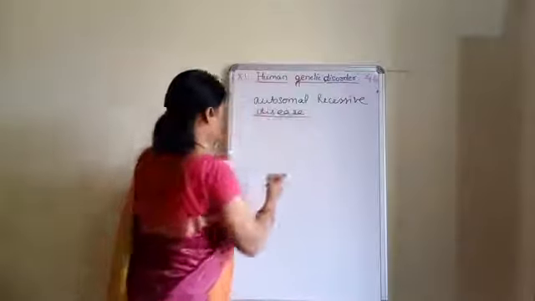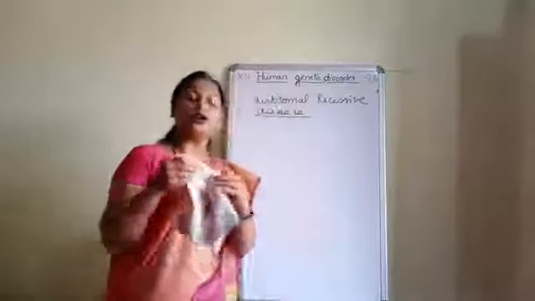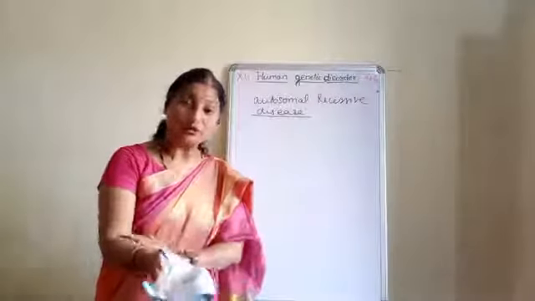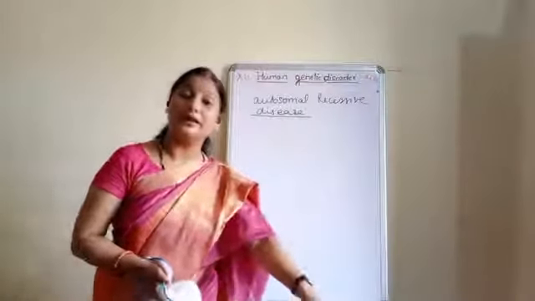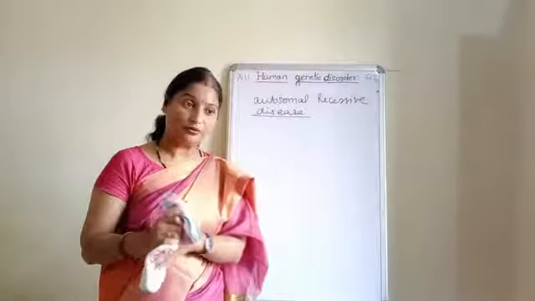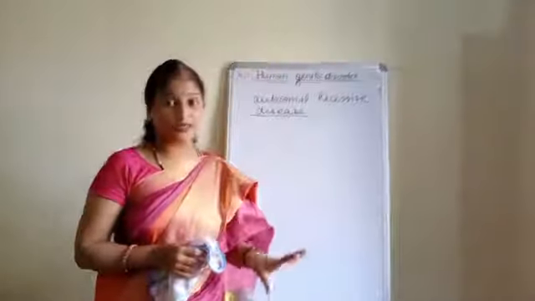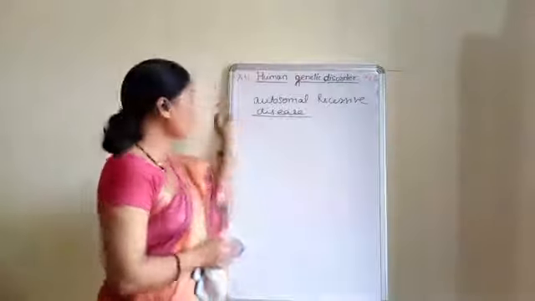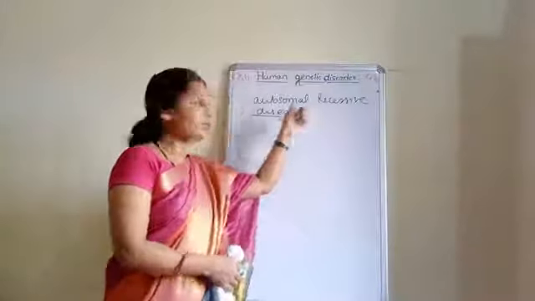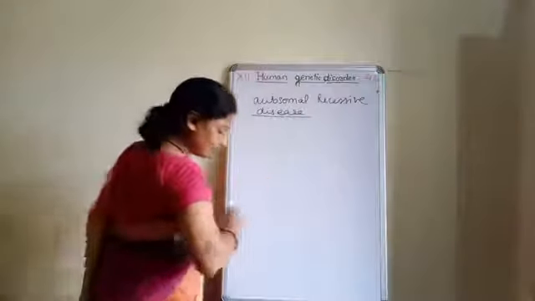Autosomal disease means the disease which is present on any of the autosomes. We all know that we all have 23 pairs of chromosomes, and out of that 22 pairs are autosomes, and the last one is the sex chromosome. Okay, so if the disease is present on any of the autosomal chromosomes, then that is called an autosomal disease. And if the disease is recessive, then we will call it an autosomal recessive disorder. Now children, there are sickle cell anemia.